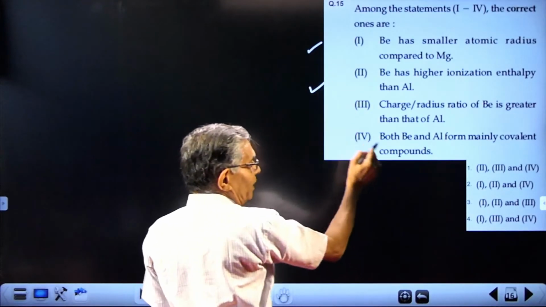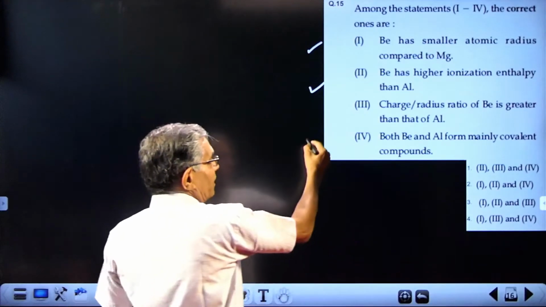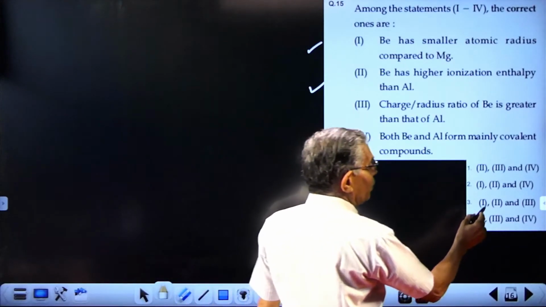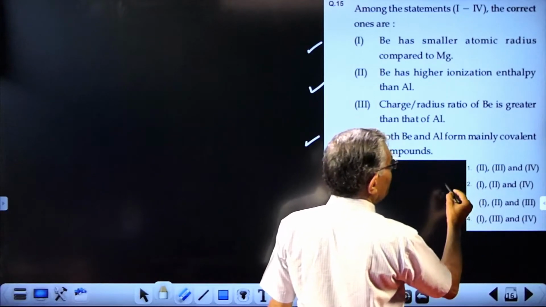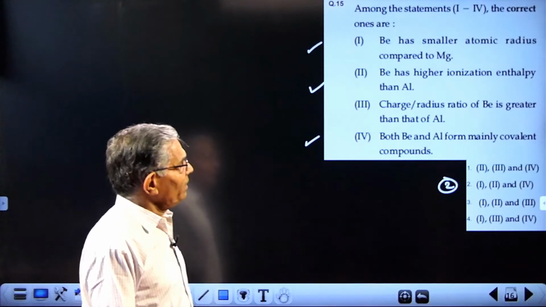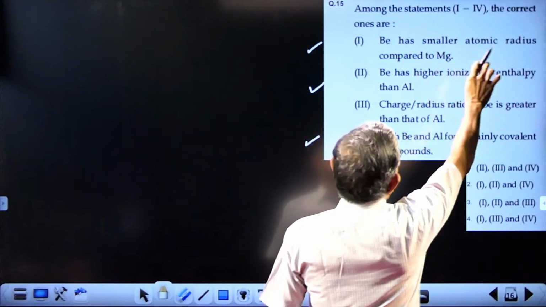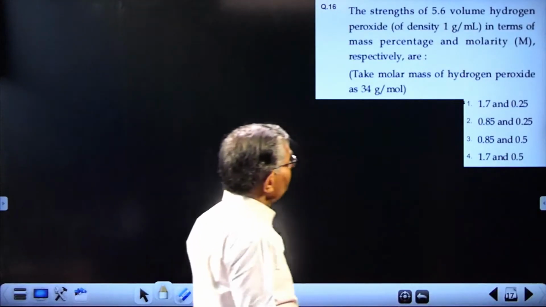So 1 and 2 are correct. What about the last one? Beryllium and aluminum can form mainly covalent compounds, correct. So 1, 2 and 4 are correct. The answer is 2.